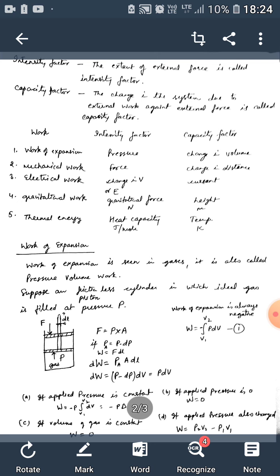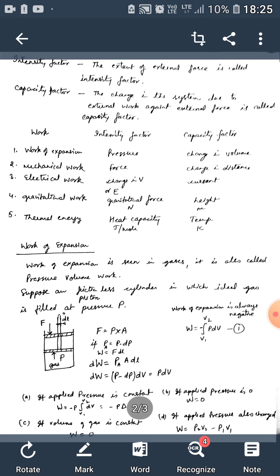Intensity factor, what is intensity factor? The extent of external force is called the intensity factor. And what is the capacity factor? The change in the system due to external work against external force is called the capacity factor. In this reference, work is of many types and these are listed in the table.